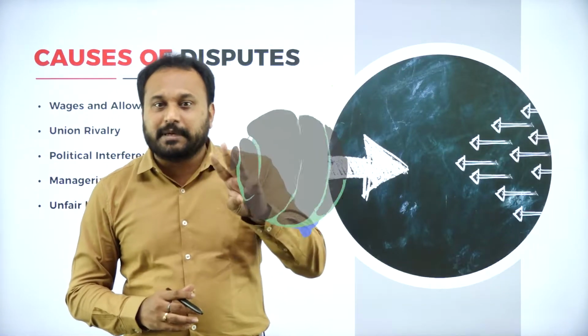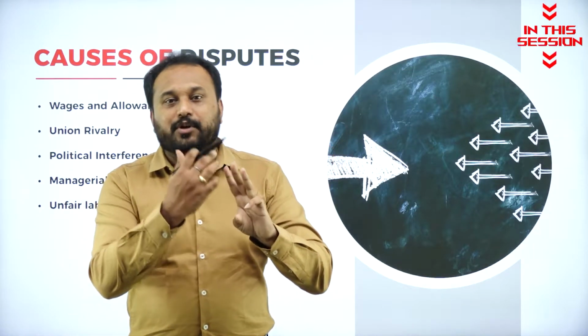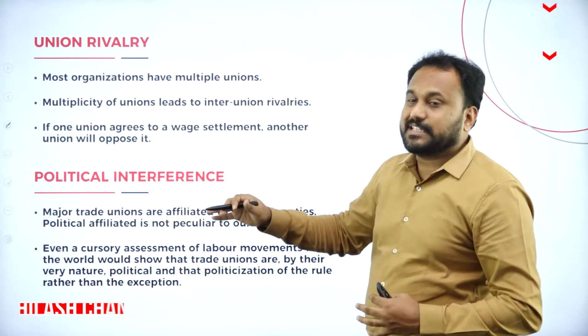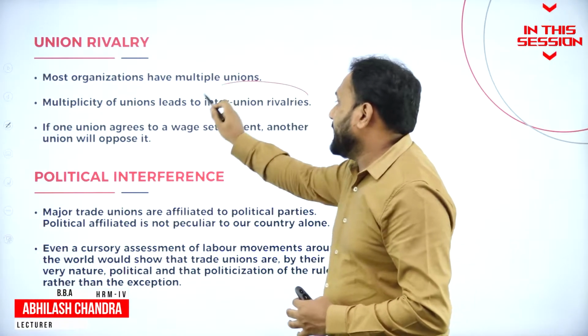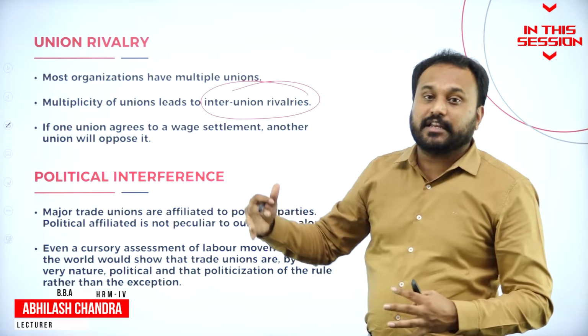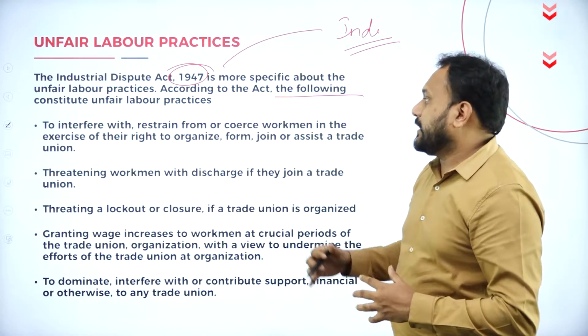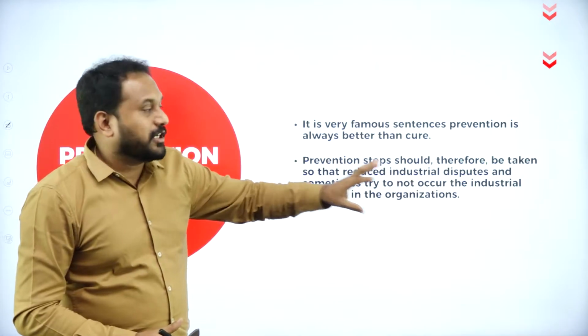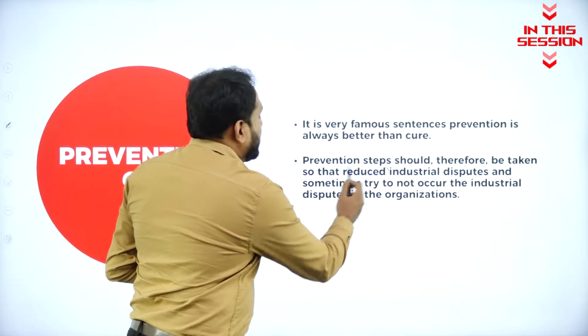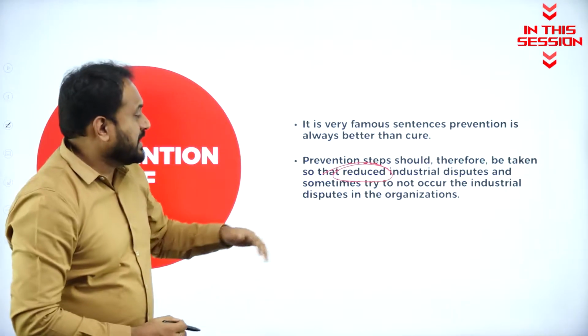So we have three people: employer, employee, and the government. Multiplicity of unions leads to inter-union rivalries. According to this act, the following constitute unfair labor practice. So prevention steps should therefore be taken so that they reduce industrial disputes.